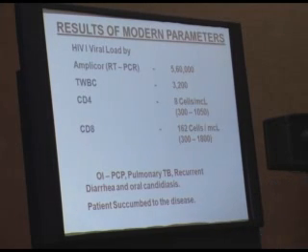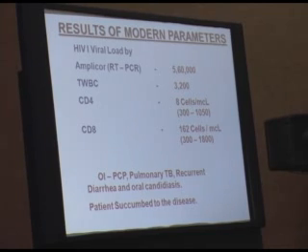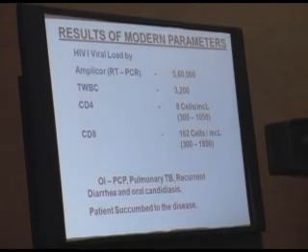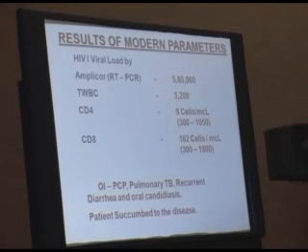These are the modern parameters. Around 5 lakh viral load is here, and instead of 300 to 1050, only 8 CD4 cells are available in his body. The patient succumbed to the disease. Next slide.